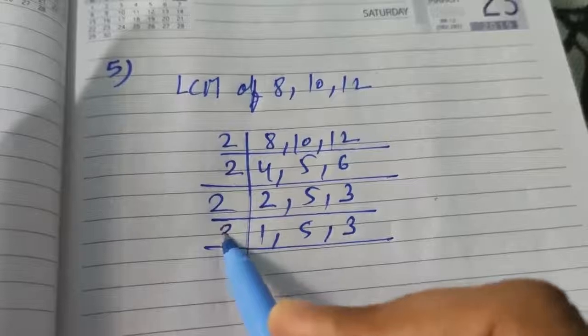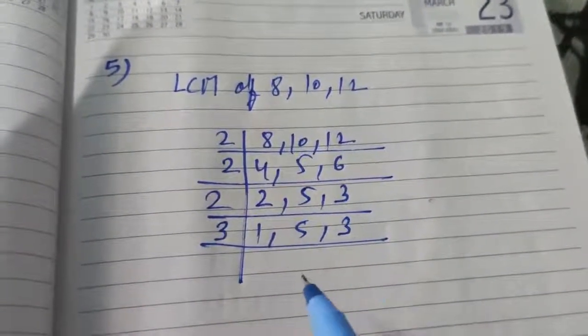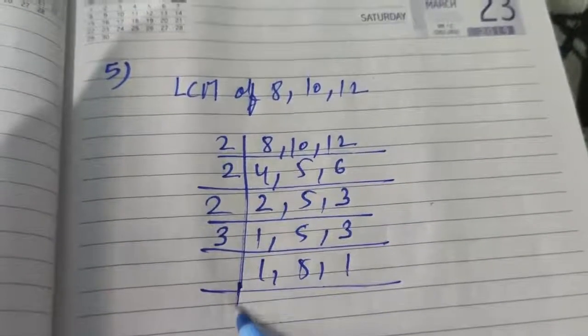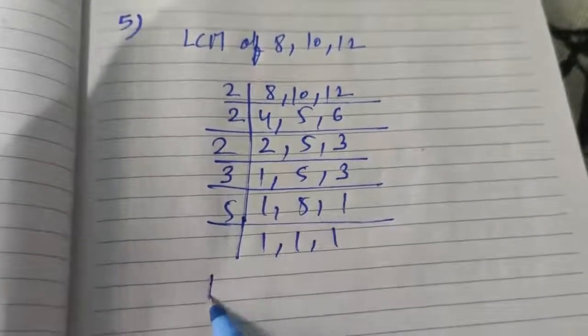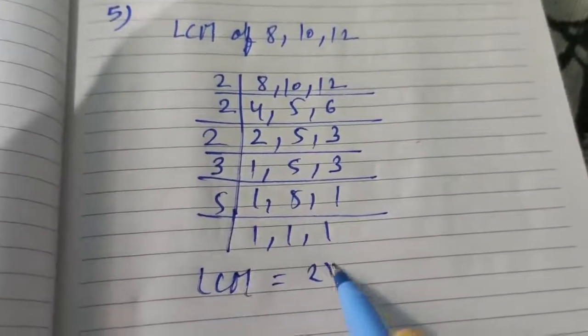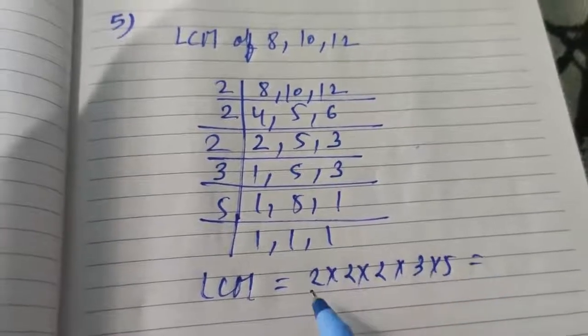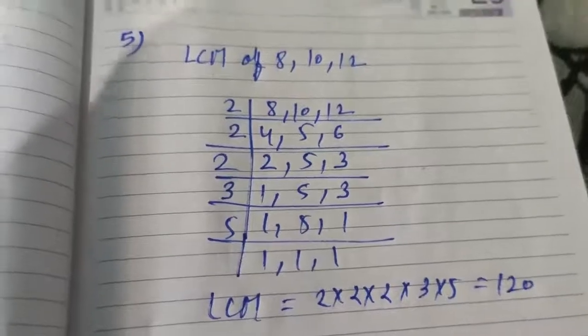Here you can see, first of all, we have divided all the numbers by 2. Now we have to divide it by 3. Last number, it is 5. Now LCM is 2 into 2 into 2 into 3 into 5. 2 2s are 4, 2s are 8, 3s are 24, 5s are 120.